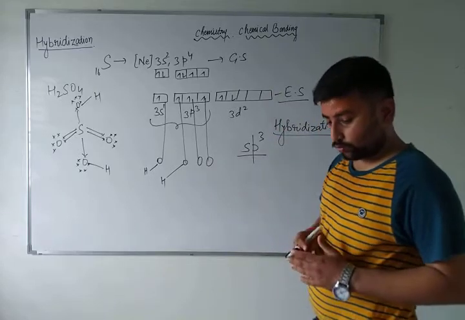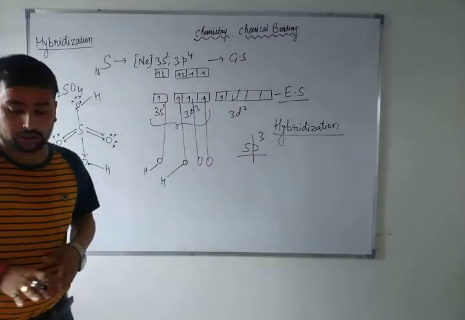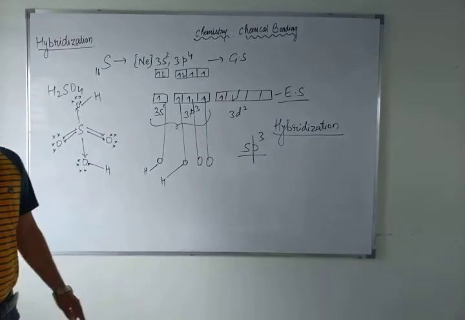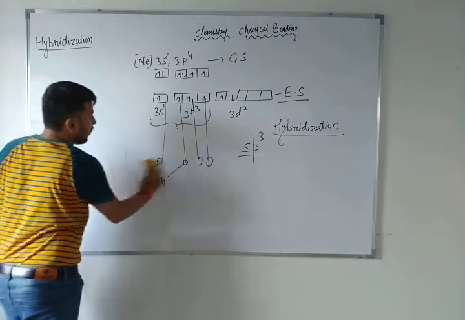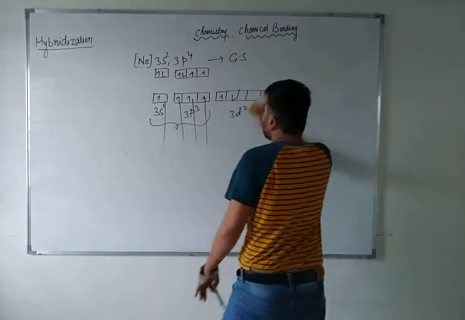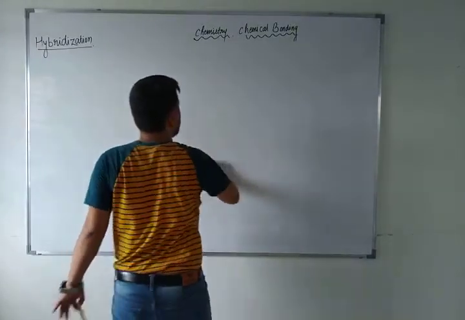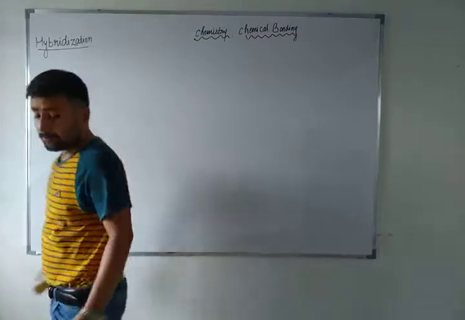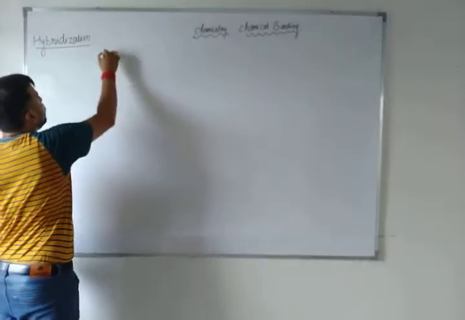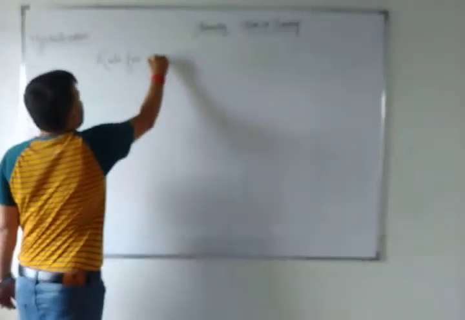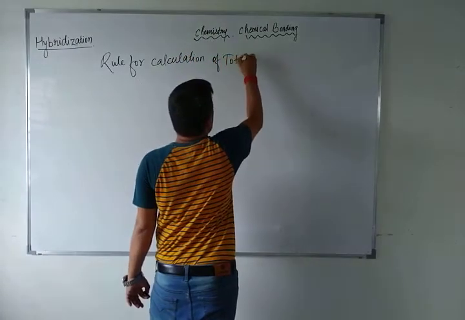Okay. Now, after understanding the concept of hybridization, I will teach you the rule for calculating the total number of hybrid orbitals. What are the rules? How will you calculate the hybridization? If any compound or element is given, how will you understand its hybridization? So write the heading: rule for calculation of total number of hybrid orbitals.